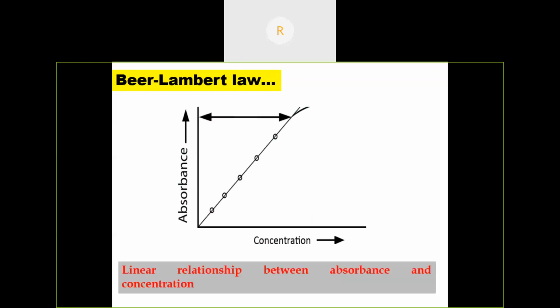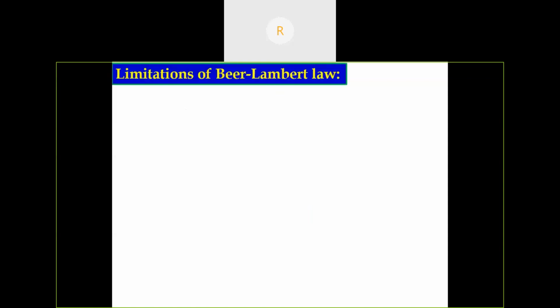So there will be a linearity between absorbance and concentration. When there is a deviation, there are limitations of the Beer-Lambert law. It is applicable only in the presence of monochromatic light. If it is polychromatic light, then the Beer-Lambert law will not be obeyed. And also it is applicable only for dilute solutions. It is not applicable for solutions of higher concentration.